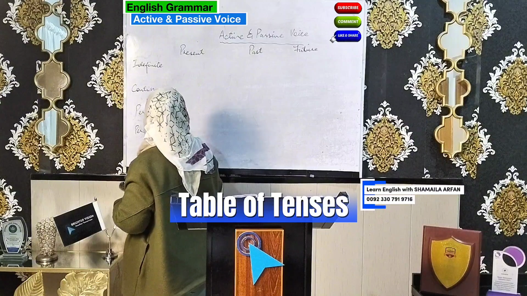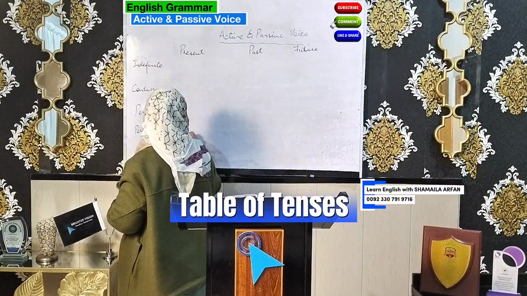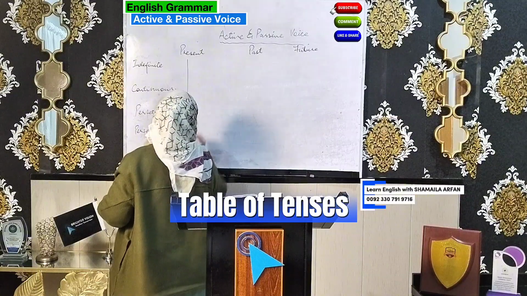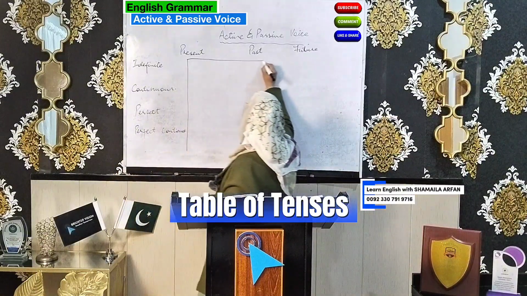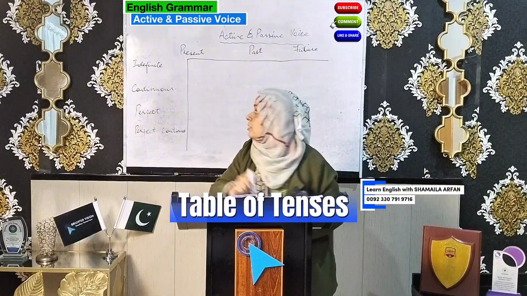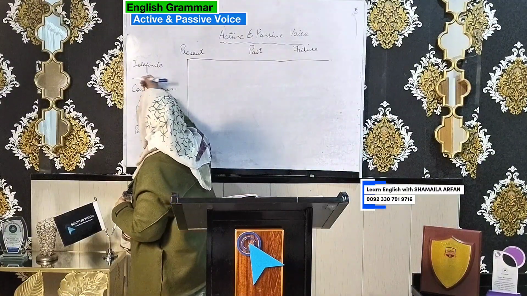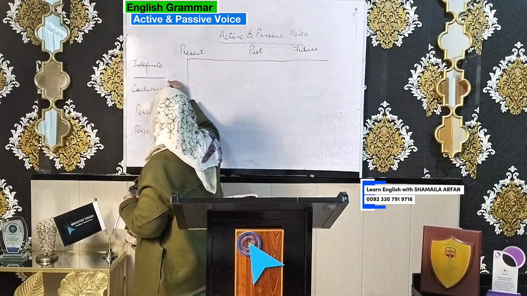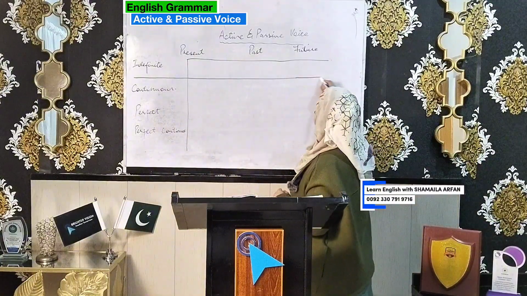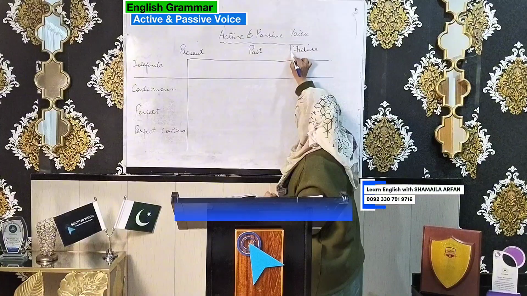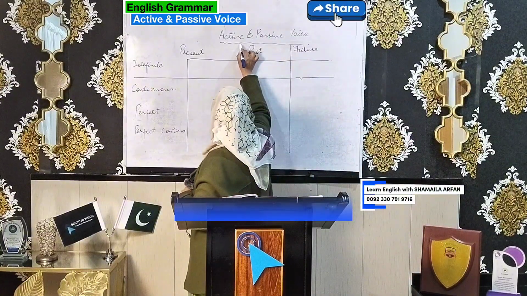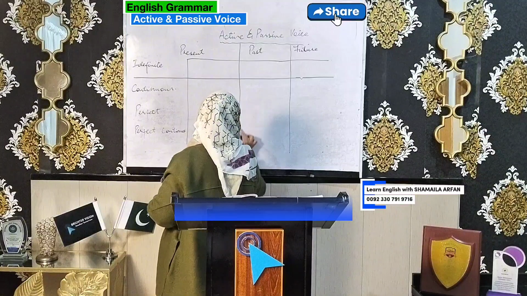Now in these tenses, how do they work? In present form, in past form, and in future form. First of all, indefinite. I eat an apple, you eat an apple. When it is in the present form, when it will be in the past form, and when it will be in the future form.